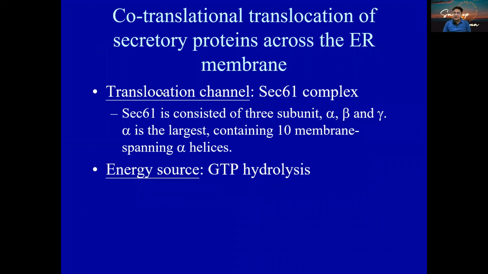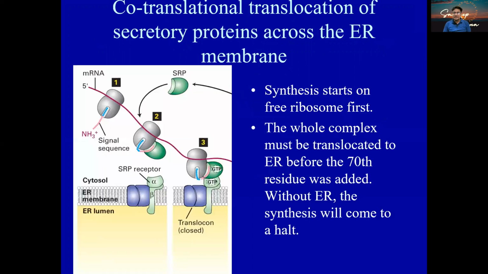And then we have the translocation channel, the Sec61 complex, which is made up of 3 subunits, alpha, beta, and gamma, containing 10 membrane spanning alpha helices. The energy required for the process is GTP hydrolysis. Look at this. Once synthesis occurs, you can see the signal sequence at the N-terminus. This is going to be recognized by the SRP. SRP is recognizing both the ribosome and the sequence together.